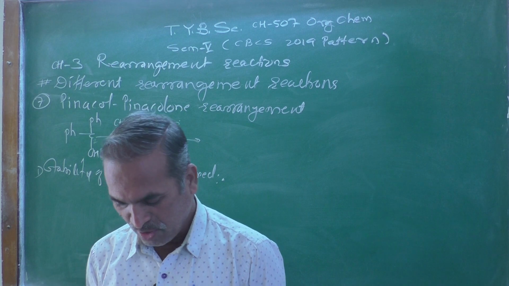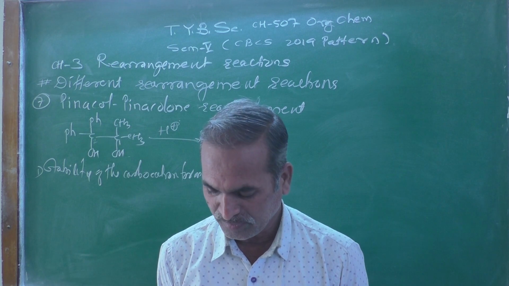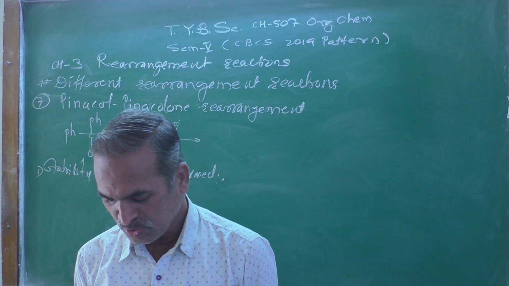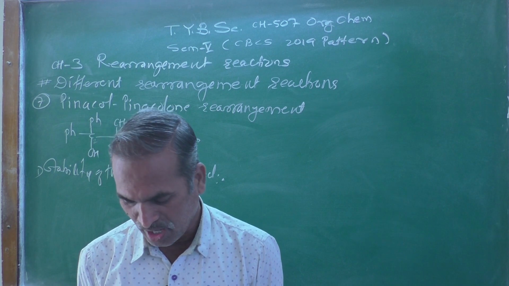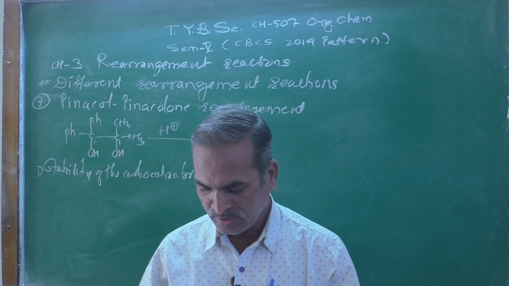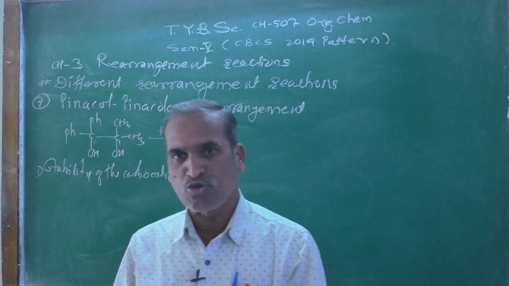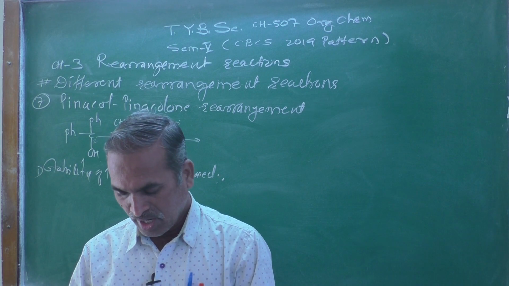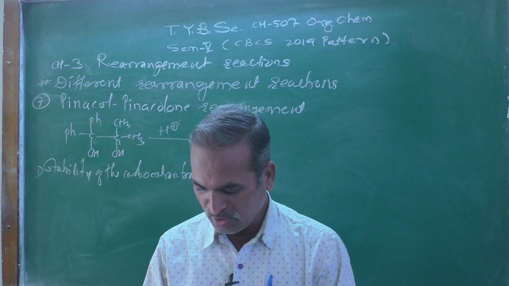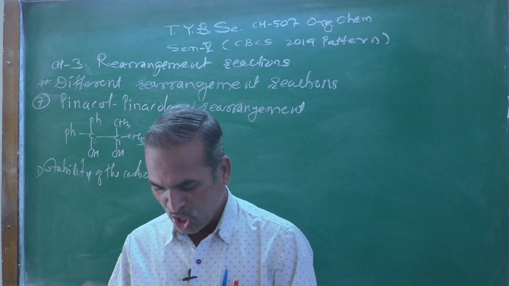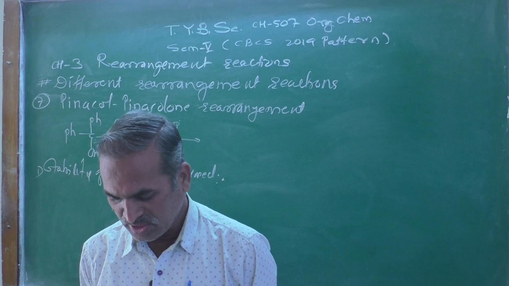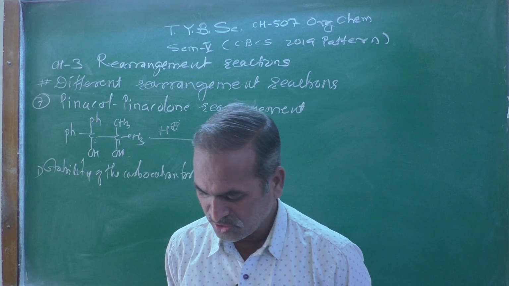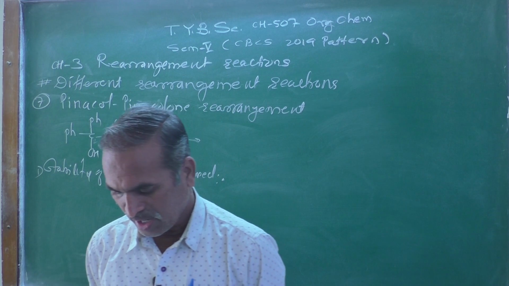Carbocation A is formed preferentially as the phenyl groups attached to the positively charged carbon stabilize it by virtue of resonance effect, and therefore the methyl group migrates and not the phenyl group, which is contrary to the migratory order H, aryl and alkyl.